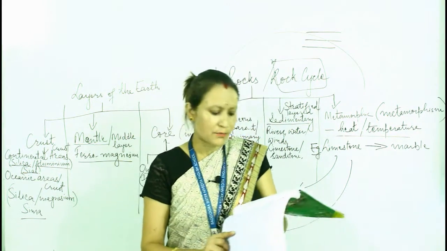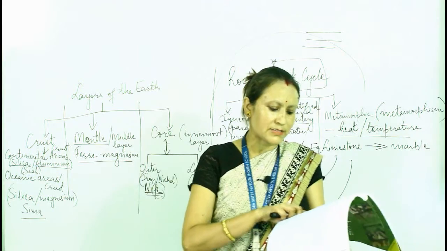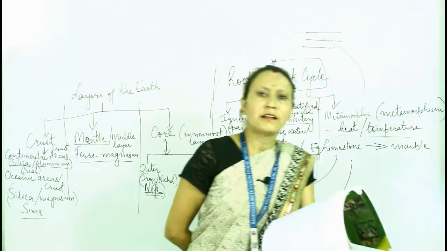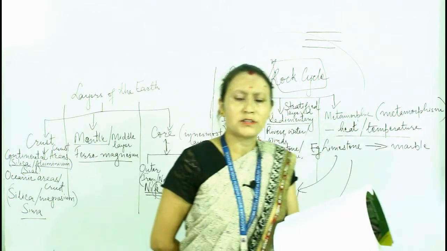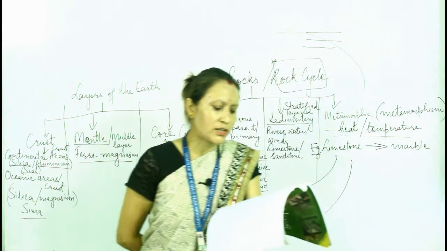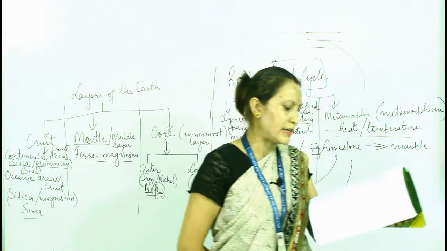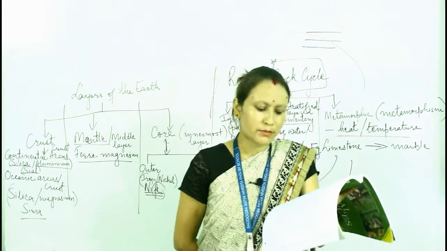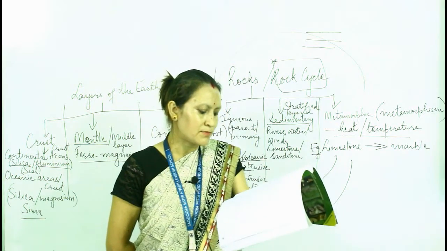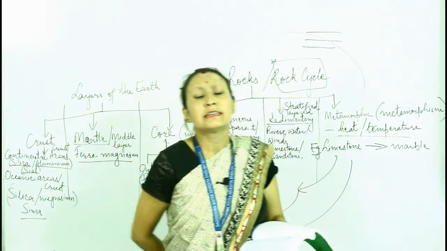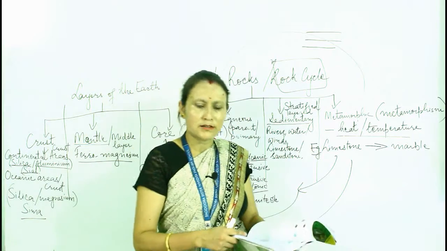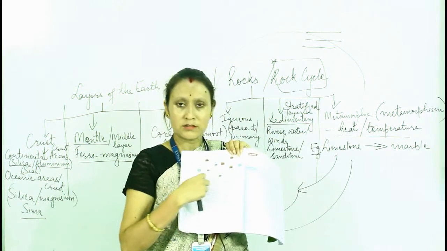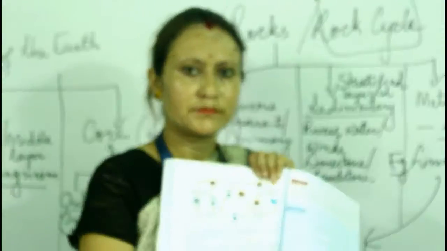Now the minerals. What are minerals? Minerals are naturally occurring substances which have distinct physical and chemical properties. So minerals are like the rocks only. They occur on the earth's surface naturally and have their own physical and chemical compositions. For example, coal, petroleum, natural gas, iron, aluminium, silica, uranium, gold, silver. These are the examples of minerals. Okay. So you will draw this in your copy. Okay. Thank you.